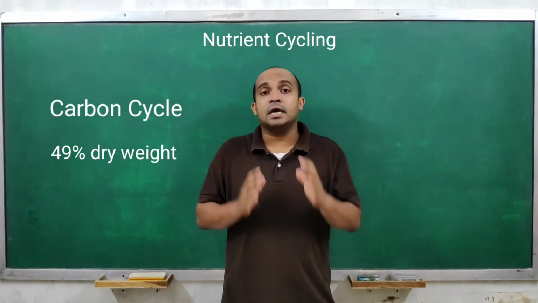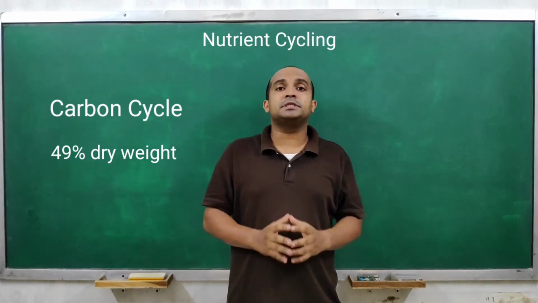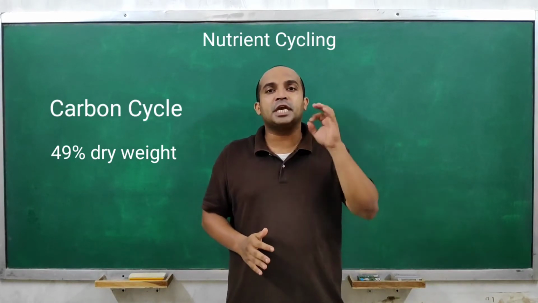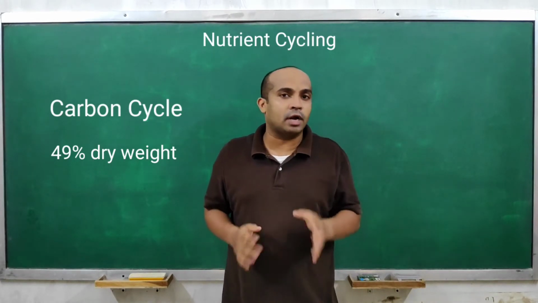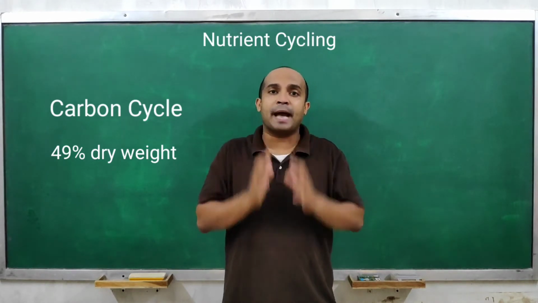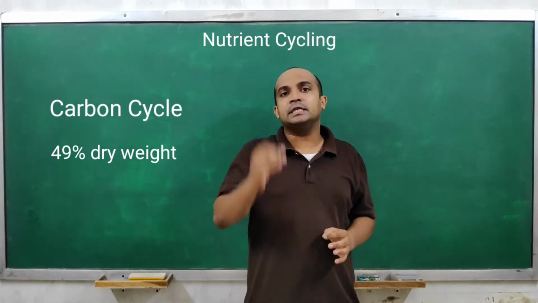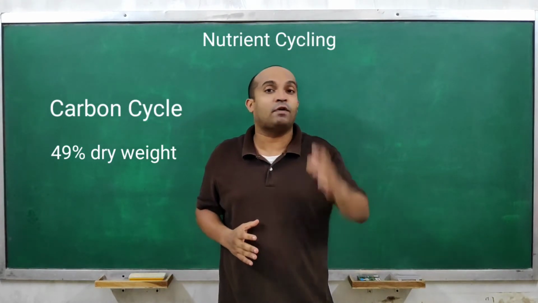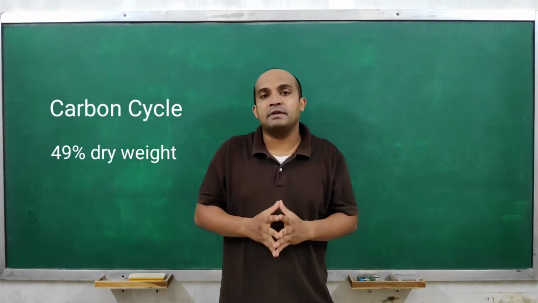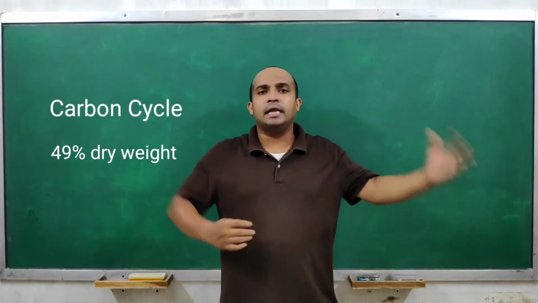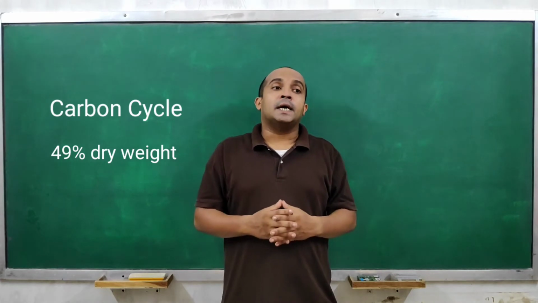So it means after water, carbon is the second most abundant substance or chemical which can be found in any living organism, right? Obviously all organic compounds have a backbone of carbon. So carbon is the most abundant chemical present in any living organism, that is 49% of its dry weight, and the remaining dry weight is of oxygen, nitrogen and other elements, right?